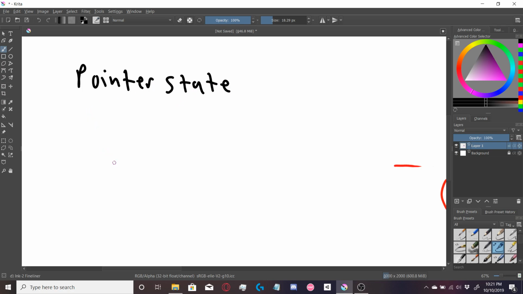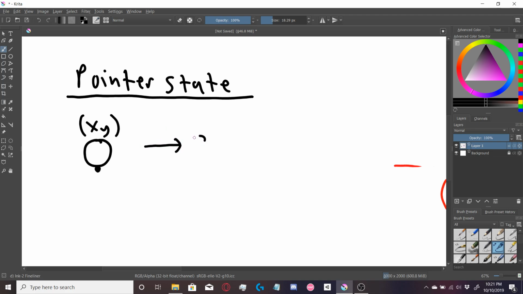mass, or not mass, mass is different, it's an intrinsic value, but say position. We can measure this ball's position as x, y. This is a pointer state because it can be encoded into a measuring device. Or say speed. If the ball is moving this way at 5 units, we can measure this ball's speed in a speedometer, and let's call this our little speedometer, and we record 5 units. So that's what he means by pointer states. So speed and position and the physical properties we know of are pointer states.